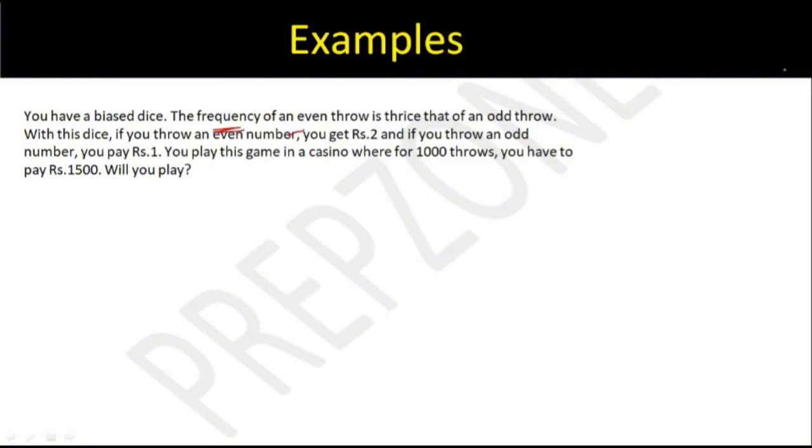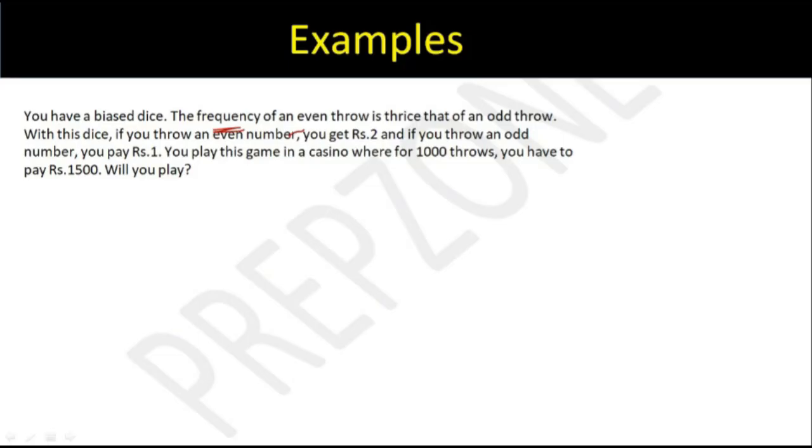So for 1,000 throws, you have to pay ₹1,500, right? So all you need to figure out is the expected value after 1,000 throws. That is the question. What is the expected value in 1,000 throws? So all you need is to find the expected value for one throw and then multiply it with 1,000. If you are doing one throw, then what is going to be your expected value?